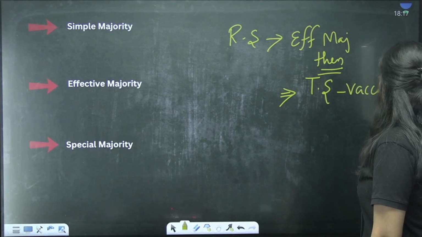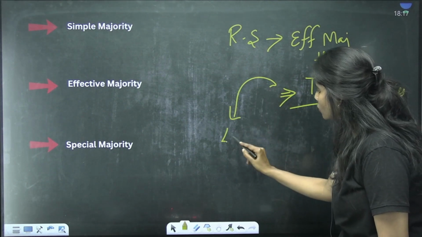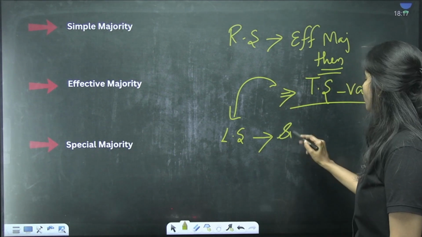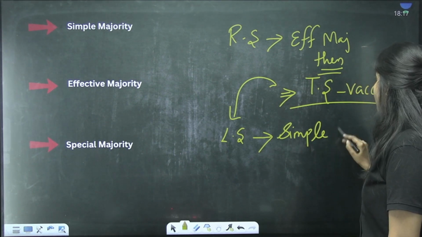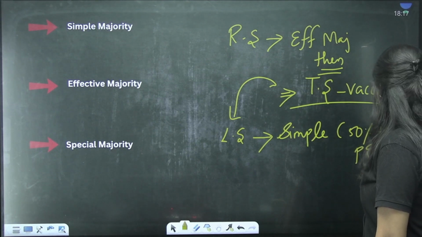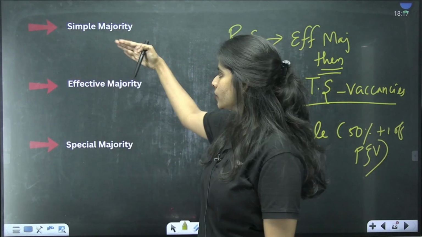So once this resolution is passed in Rajya Sabha, it has to be passed in Lok Sabha also. So Lok Sabha will pass that resolution in simple majority only, that is 50% plus 1 of present and voting. Clear? So let's quickly revise what are the applications of these majorities.